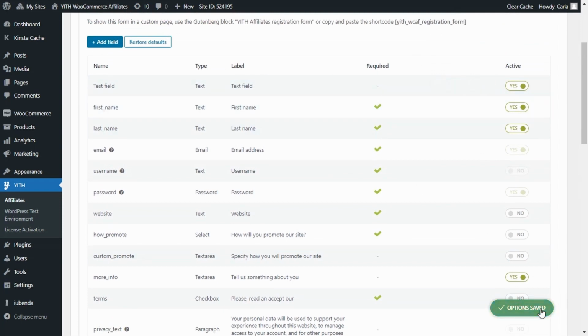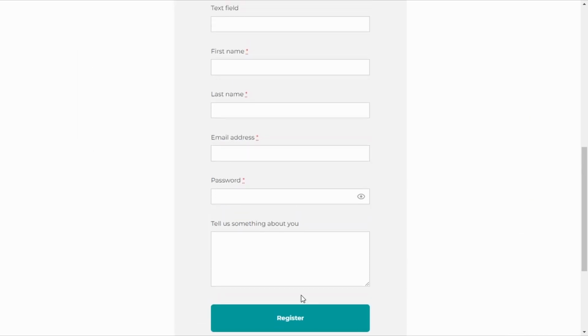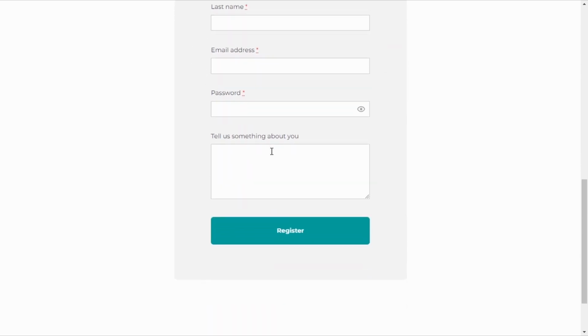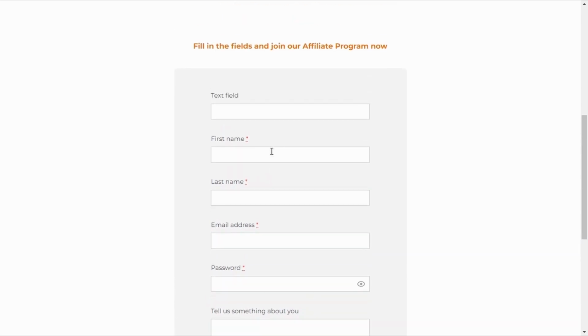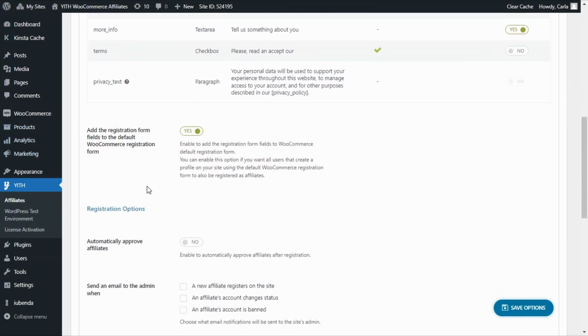And let's go see it on the site. Refresh. Great. So the text field is not here anymore. It's right here on top of the other fields. Now let's go back to the dashboard once again to see all the other options that we have available in the affiliates registration tab. We're going to scroll down, and the first option we can see right here is the option to add the registration form fields to the default WooCommerce registration form, okay?